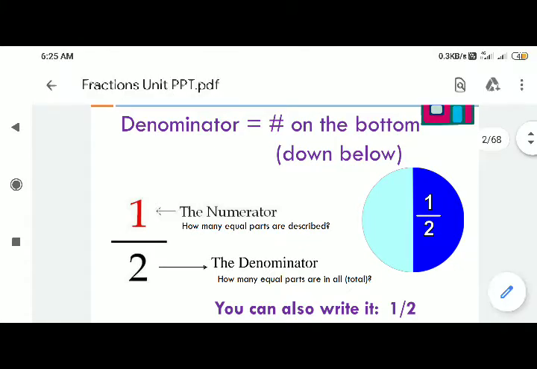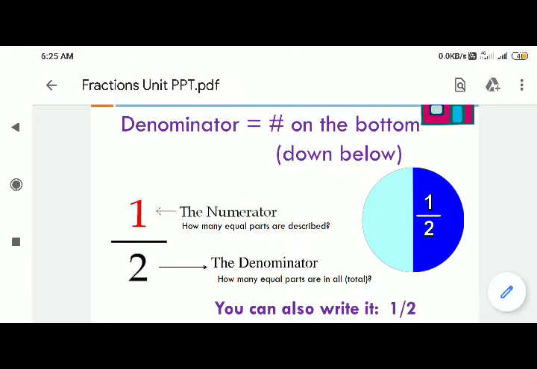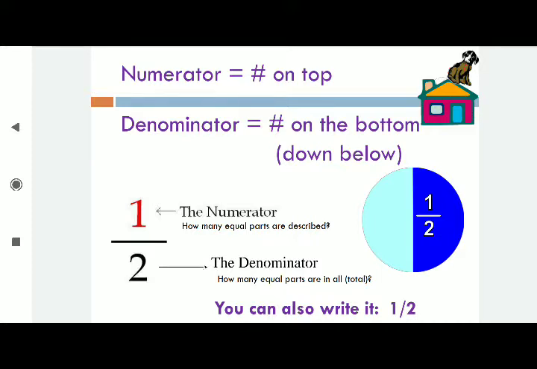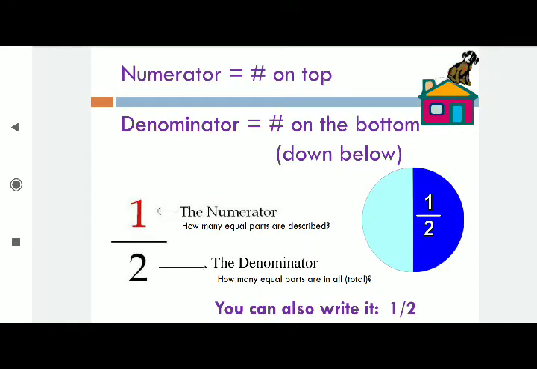Something like if you are eating an apple, when your mother cuts an apple into 4 pieces, you are eating one piece of the apple. That one piece out of 4 pieces is denoted as 1 by 4. That means mathematically, that apple has been divided into 4 pieces. The denominator will tell you how many equal parts are there in total. So 1 by 4. A fraction is nothing but a part of the whole.